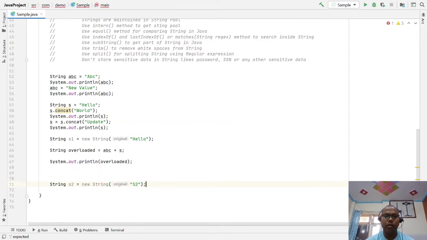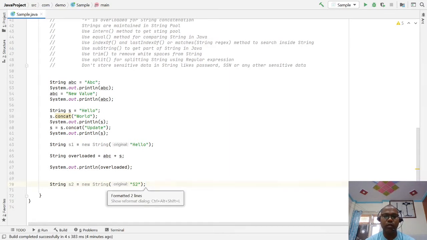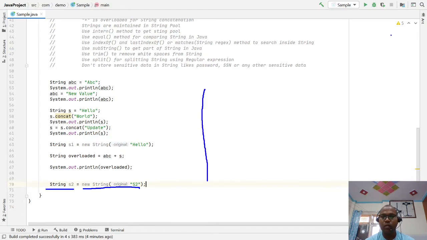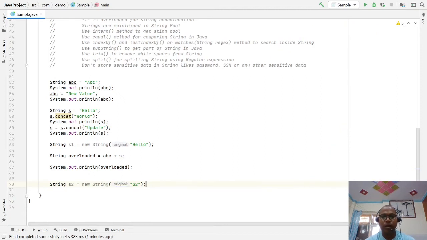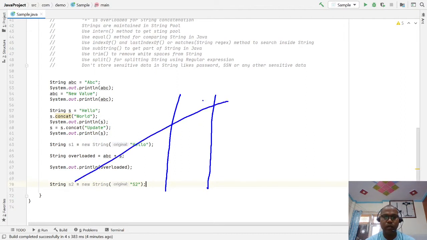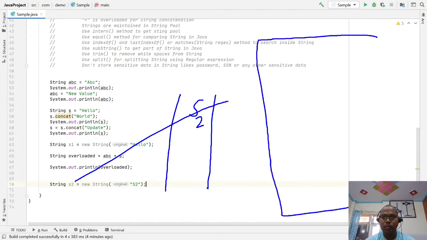If you're writing this way, sometimes someone asks how many objects are created for this particular statement. So for this s2, let's discuss. Whenever you are creating a string, there is a reference variable, this is s2, and there is a pool memory.